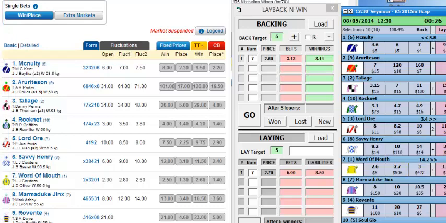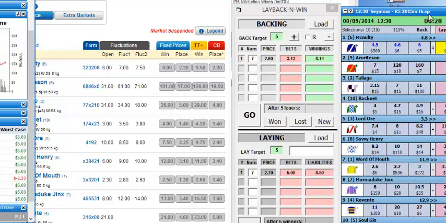So the market has been suspended. We'll come back and we'll see how it went. Oh, no, what we'll do is we'll stay with it. You can see here the race is a mile and a quarter race. So we'll just pause it and come back in a sec.